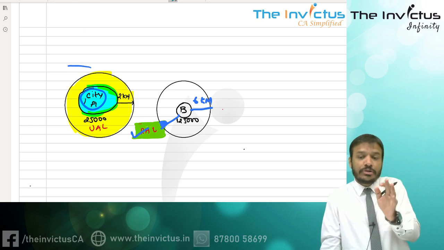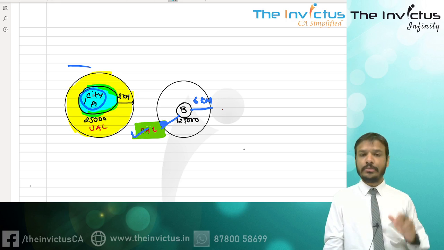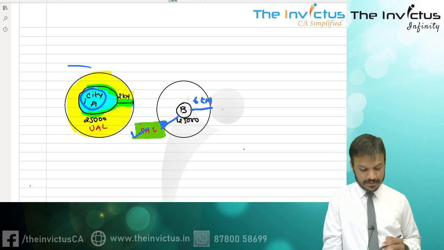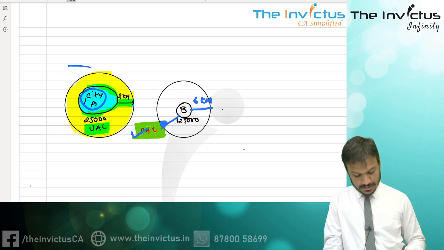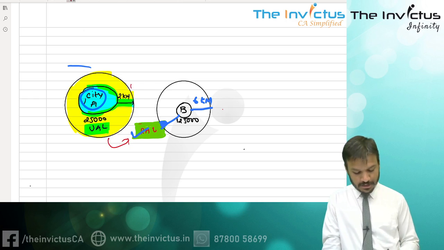It means it is more than 10,000 but less than 1 lakh. So up to a 2 kilometer radius, if any land is there, it will be urban agricultural land. But if this land is out of this particular boundary, then it is rural agricultural land.